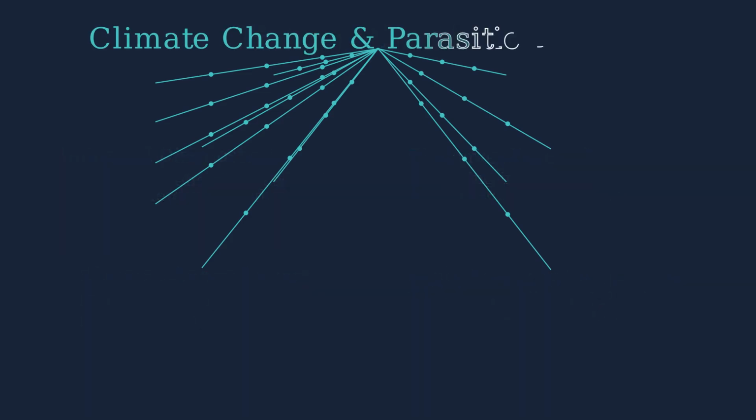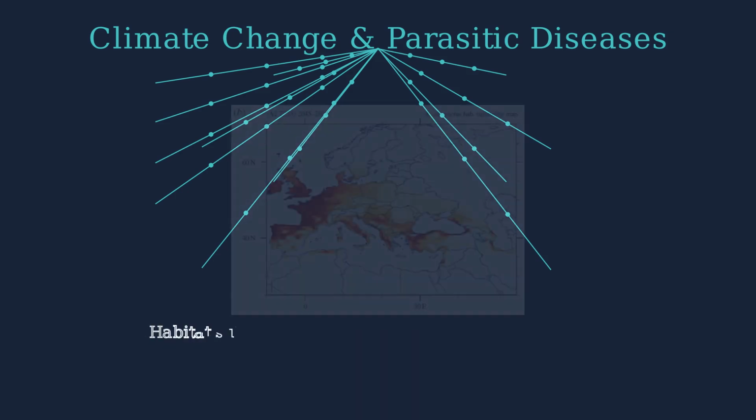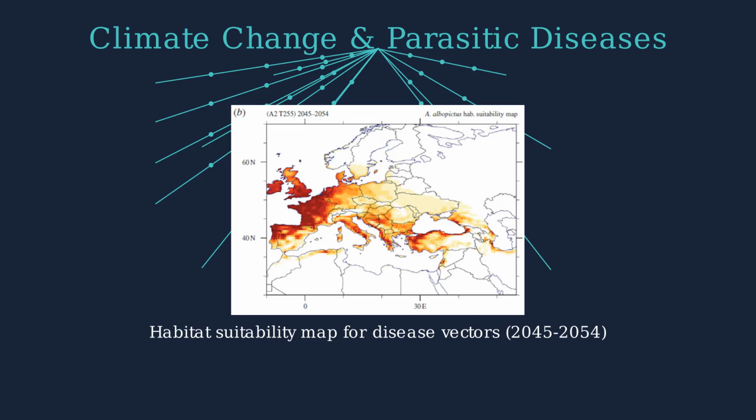Climate change is expected to significantly alter the geographic distribution of disease vectors and parasites. This habitat suitability map shows how regions previously unsuitable for certain vectors may become viable habitats by mid-century, potentially introducing parasitic diseases to new populations with no prior immunity.